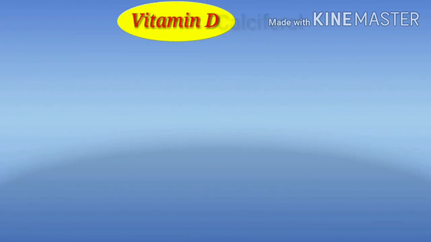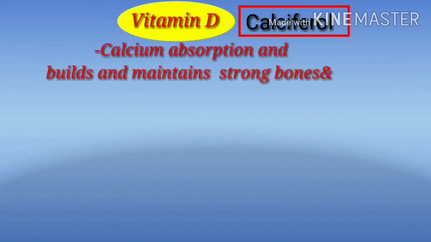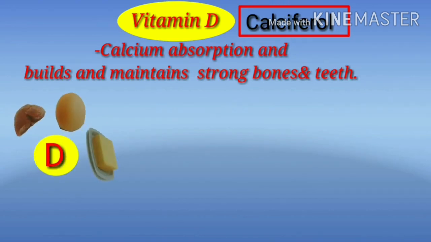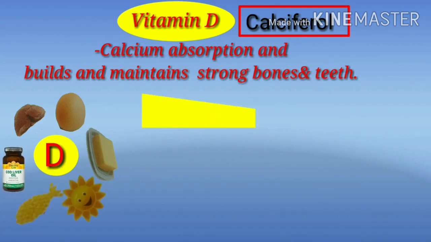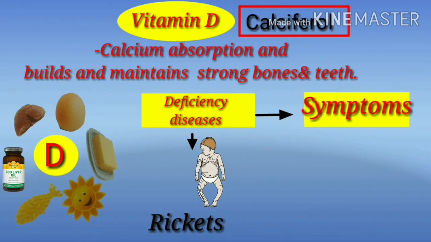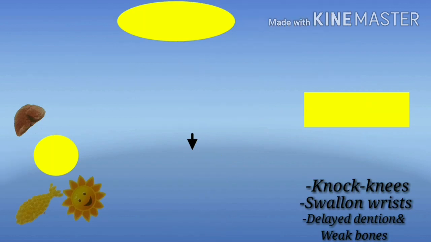Next, we'll discuss about vitamin D. Vitamin D is also called sunshine vitamin. The scientific name of vitamin D is called calciferol. What is the role of vitamin D? Calcium absorption, and it builds and maintains strong bones and teeth. We can find it in liver, egg, butter, cod liver oil, shark liver oil and even morning sun rays. So what are the deficiency diseases? Rickets. Symptoms of the vitamin D deficiency: improper formation of bones, knock knees, swollen wrist, delayed dentition and weak bones.